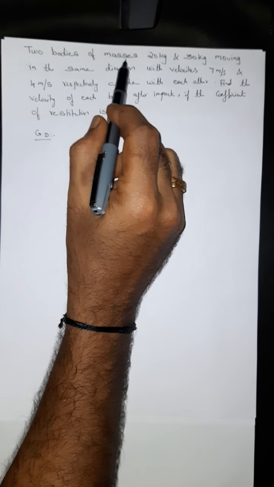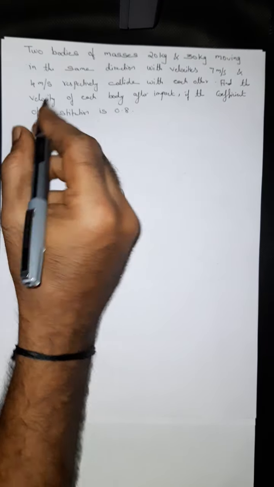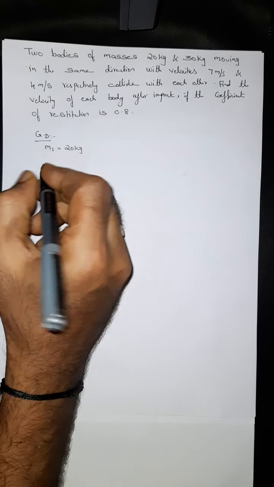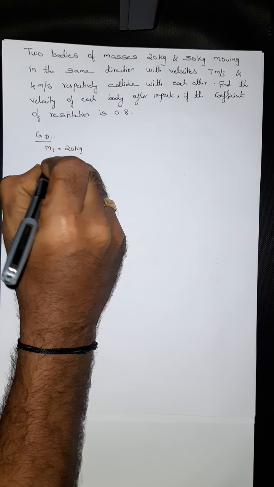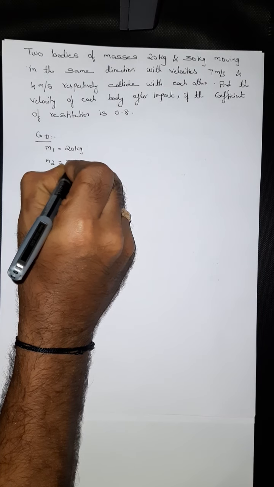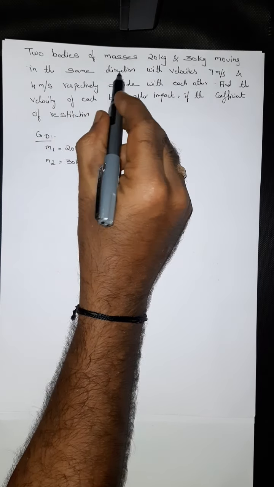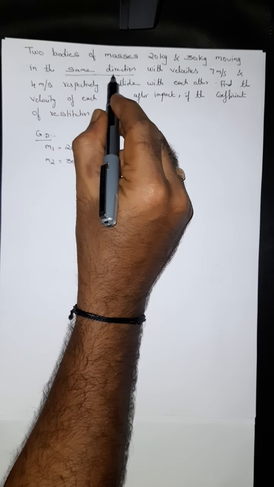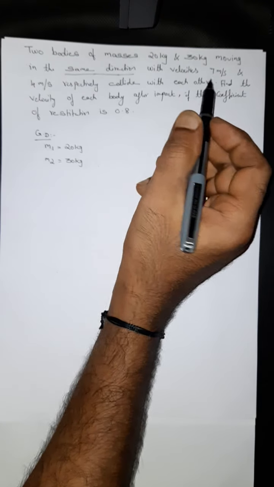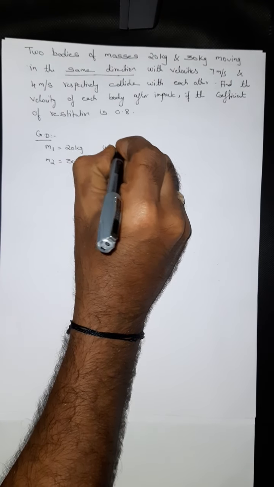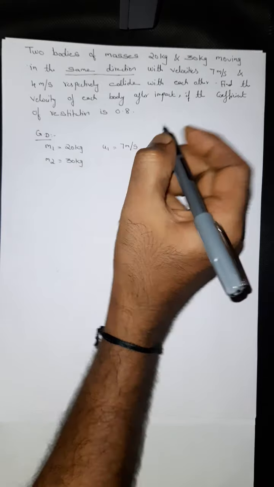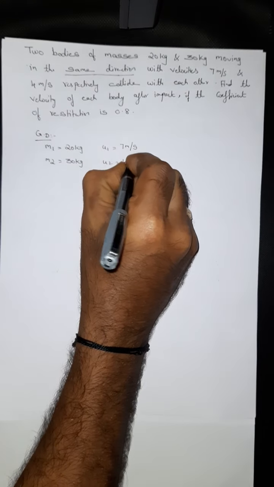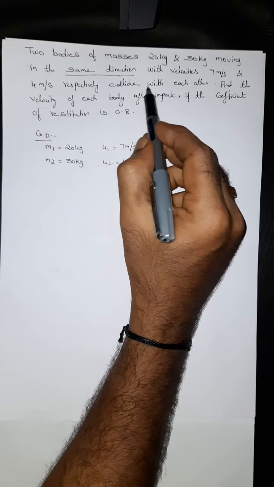Two bodies of masses 20 kg and 30 kg. That means m1 equal to 20 kg, that is, the mass of the first body is 20 kg and the mass of the second body is 30 kg, moving in the same direction. You have to underline this. Moving in the same direction with velocity 7 meter per second and 4 meter per second respectively. So u1 equal to 7 meter per second, u2 is equal to 4 meter per second, respectively collide with each other.